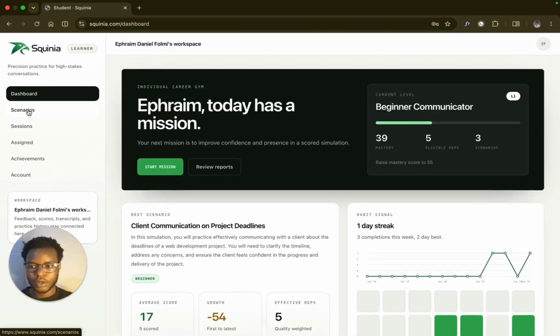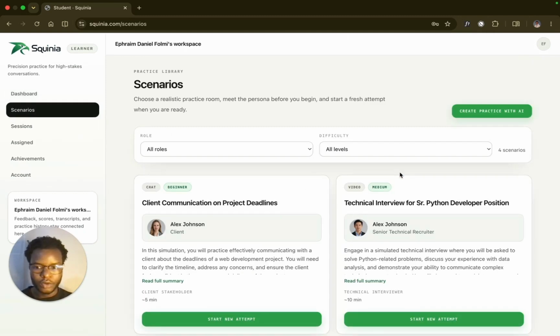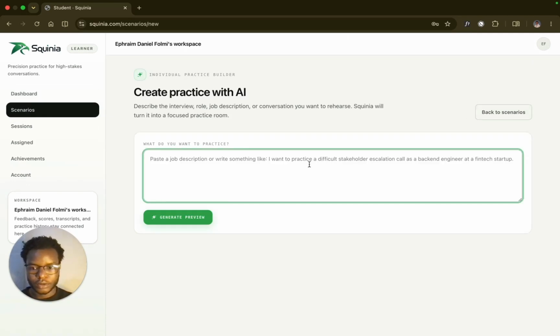So let's try a scenario. We have different scenarios here. When you create a scenario, you have a simple AI that will help you generate it. That's for individuals. For example, the AI product manager is angry about a missed deadline.